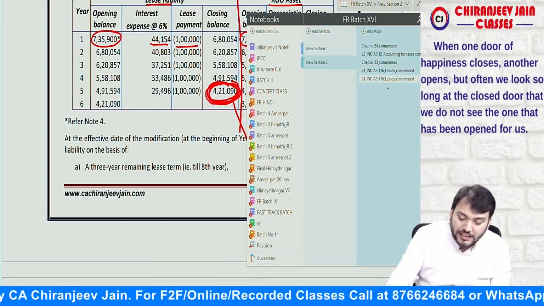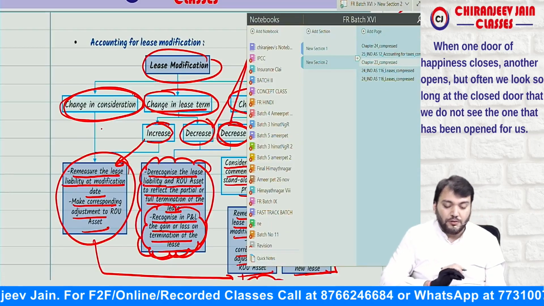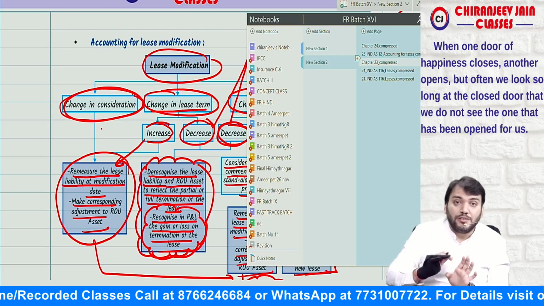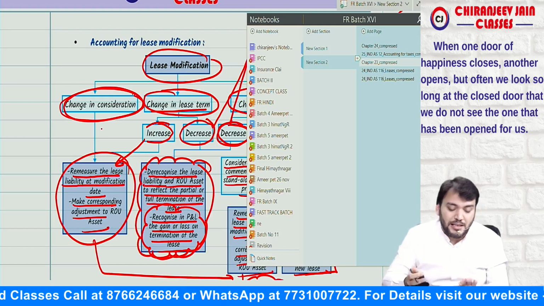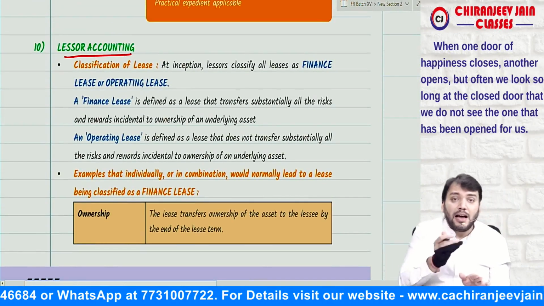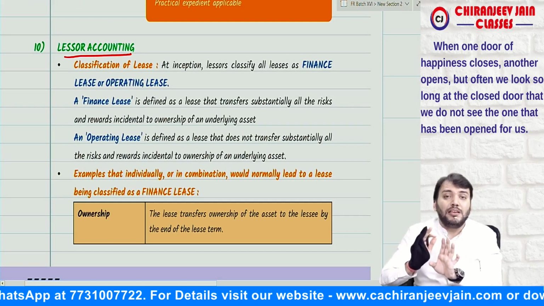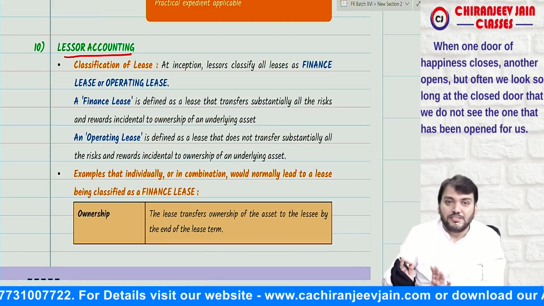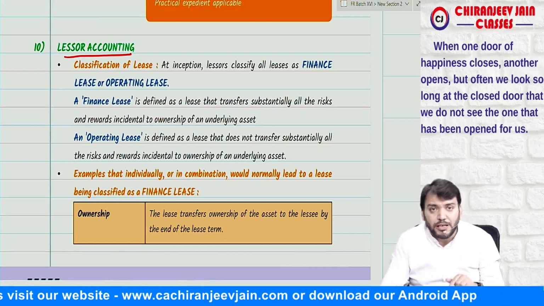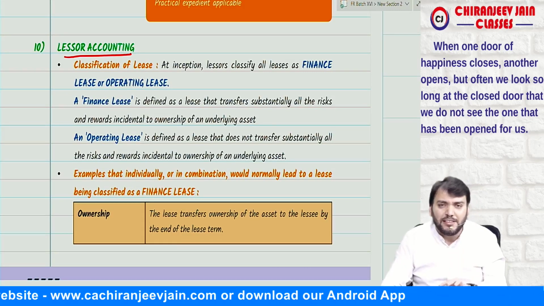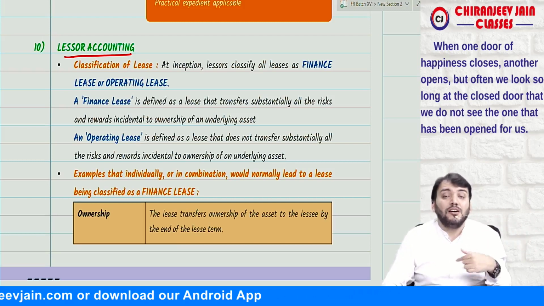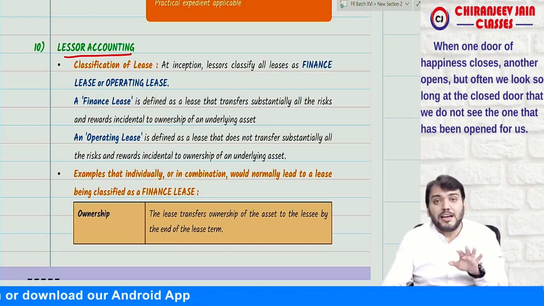Now let us come to lessor accounting. Let us come to the books of lessor now. We have done whatever is required for the books of lessee. Now we are coming to the accounting treatment in the books of lessor. Correct? Yes, sir. So, for the accounting in the books of lessor, a lease needs to be classified as operating lease or finance lease. It is same as what you have done under AS 19, means no changes for the classification of lease as operating and finance lease.